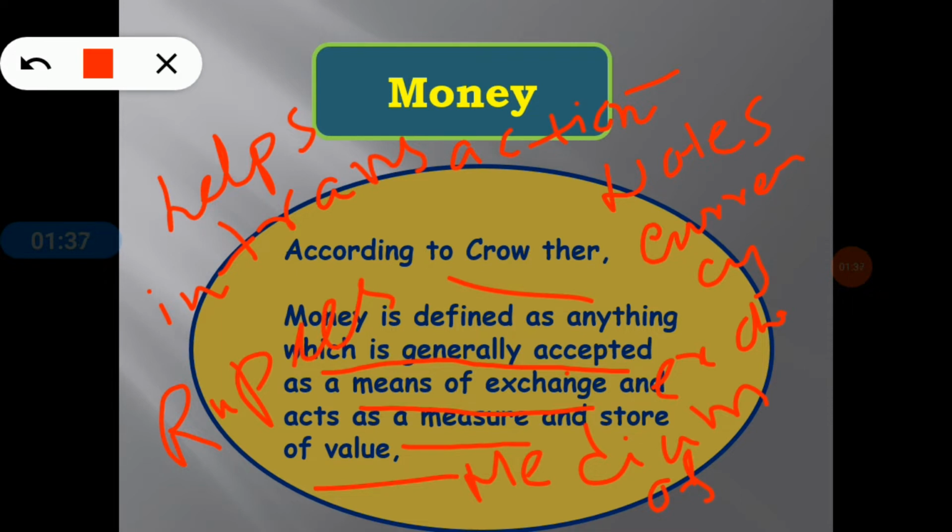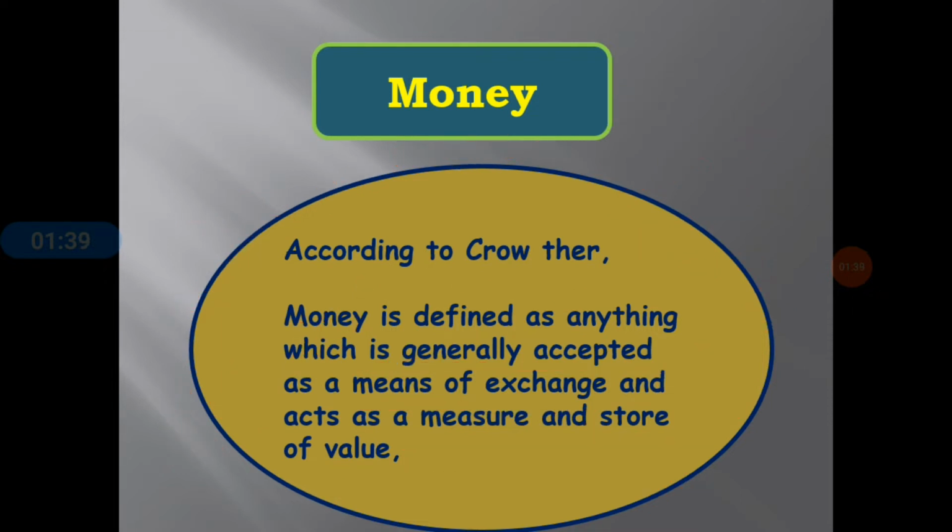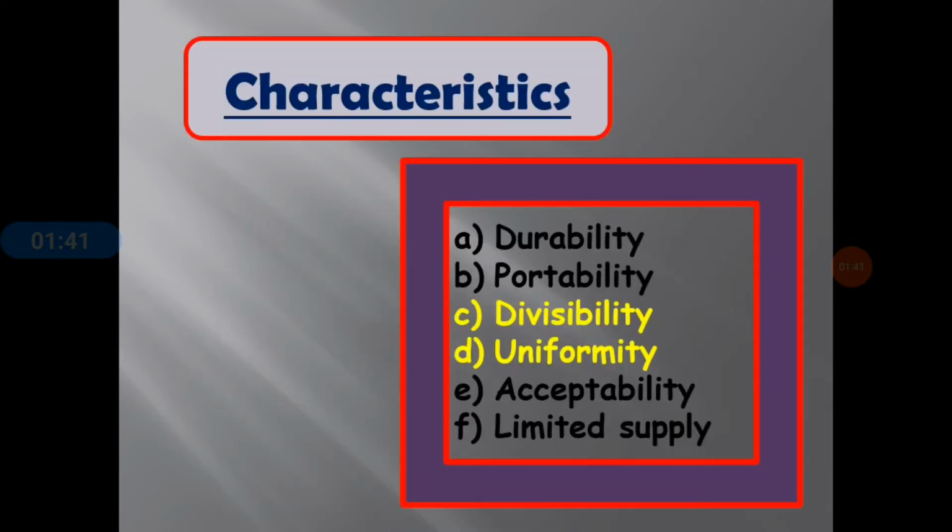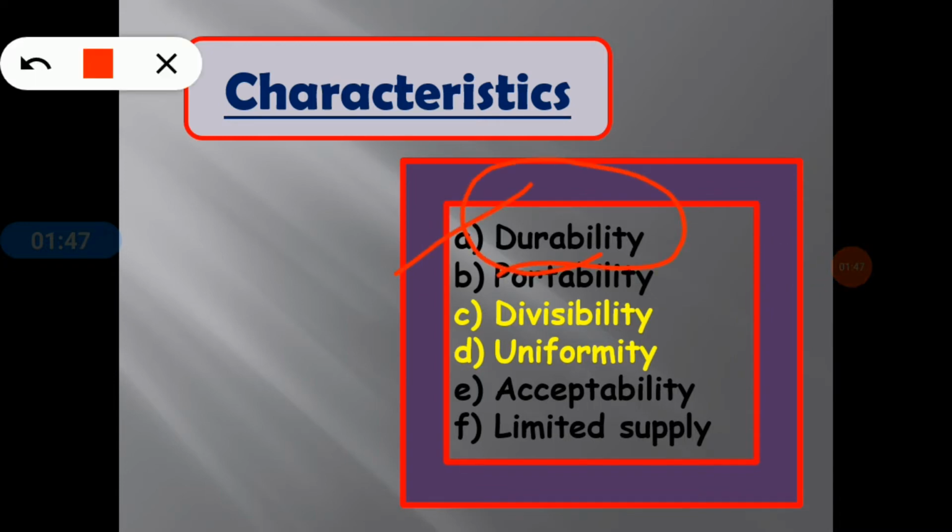Now move on to the next slide where we can see some characteristics of money. The first characteristic of money is durability. Durability means it lasts over time. It refers to the material used to make money, which must last for a longer period without losing its value.